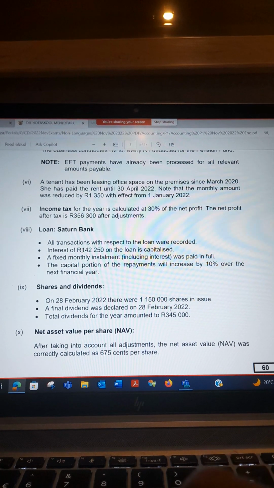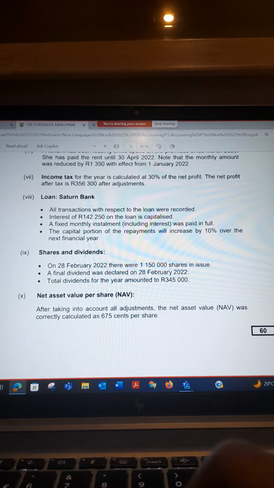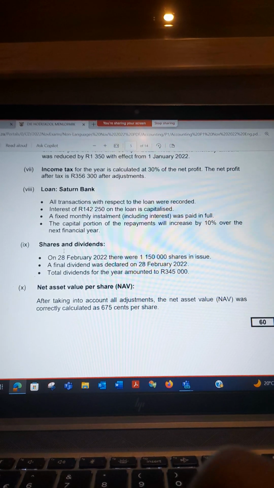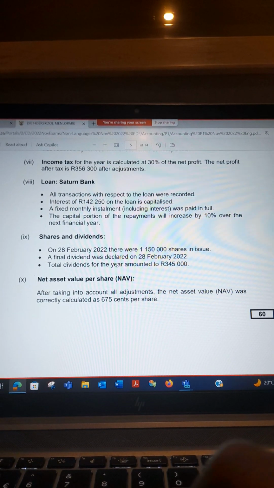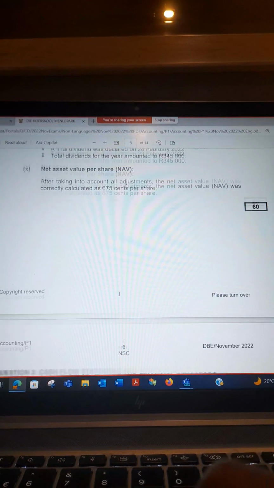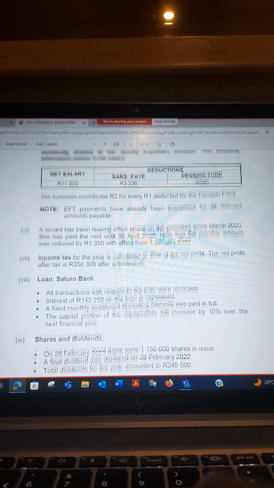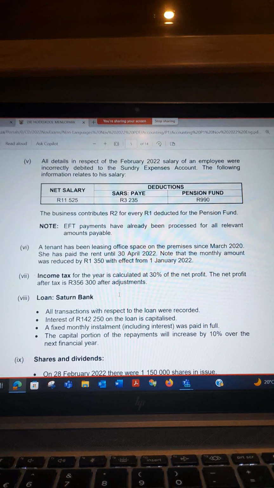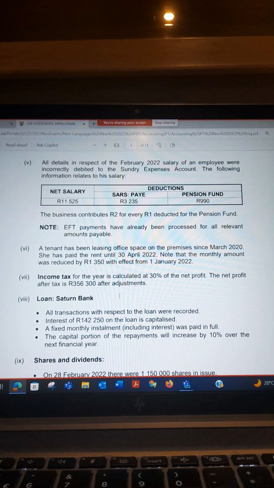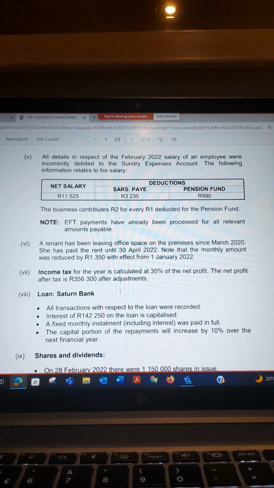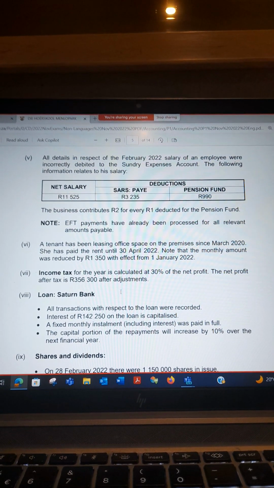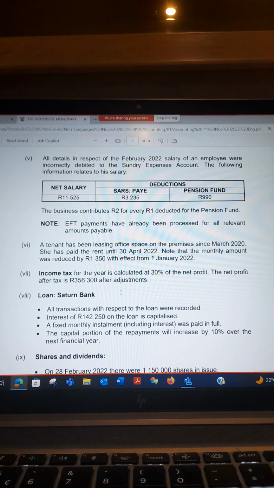So you just take the interest that was capitalized for income statement purposes. Shares and dividends, net asset value: these are related to the balance sheet. Then your income statement is complete, you are good to go. What is left now is to just take your calculator, punch in the numbers, and check that the numbers you put in are correct, and then that's it. That income statement is complete.